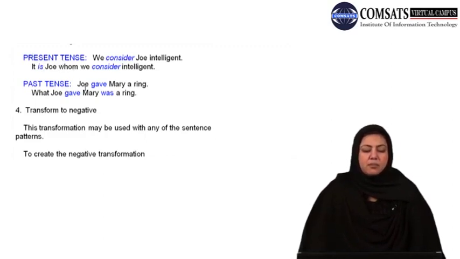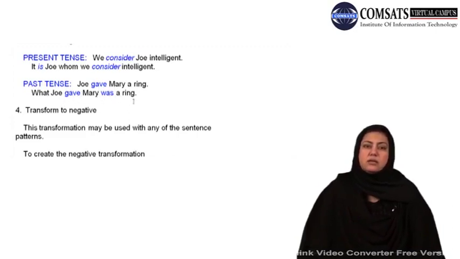In the third example, Joe gave Mary a ring. Because gave, the second form, is used, in cleft transformation you would retain that, and it can be seen through the use of gave and was here. What Joe gave Mary was a ring.